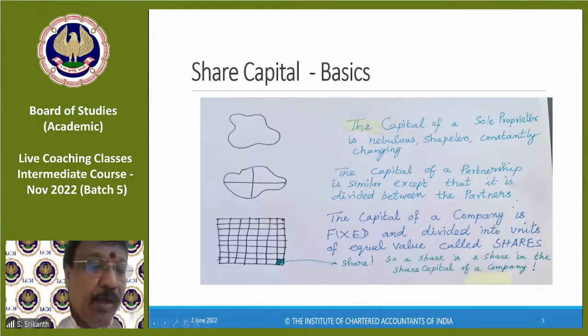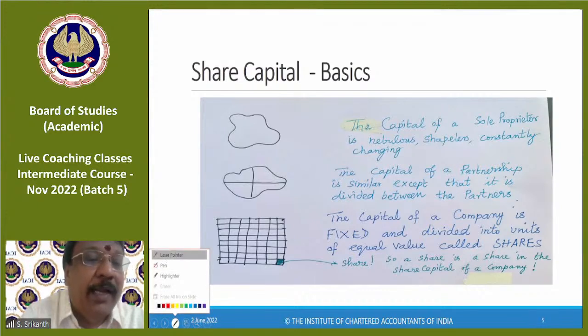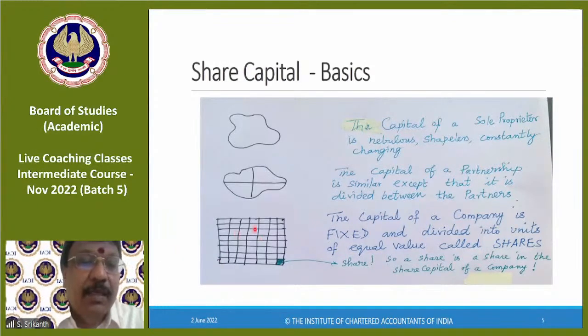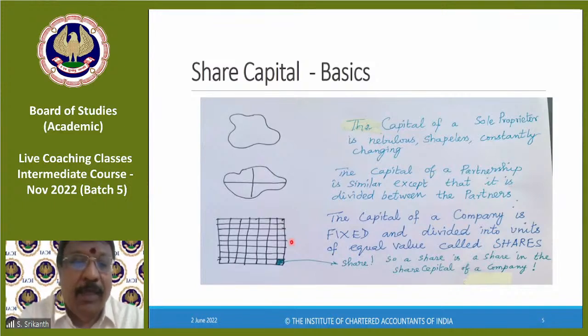So the minute you get to the company form, automatically you see this grid. I'm not a great artist, so okay, I'm a reasonably good artist, but I wasn't using a scale or anything like that. This would be perfectly equal. Each square, you could actually measure the area of these squares. Each square has the same dimension, and each unit in this grid is called a share.